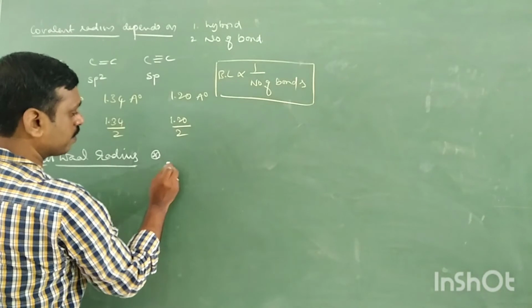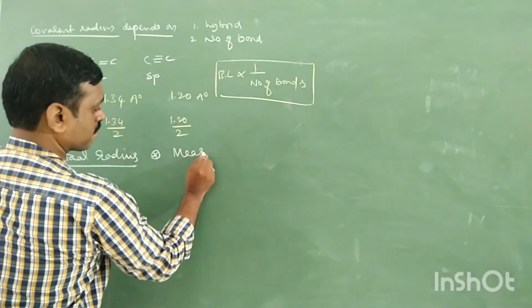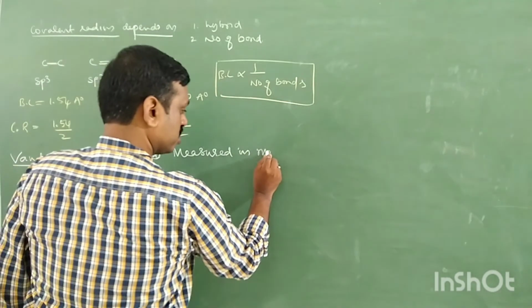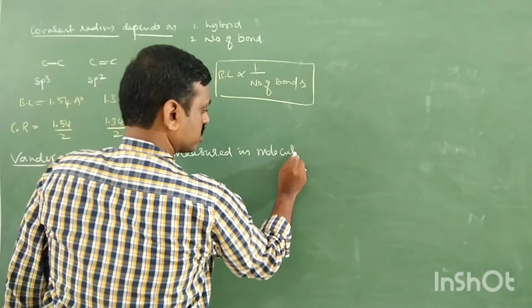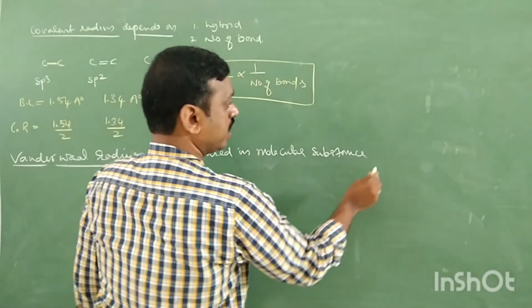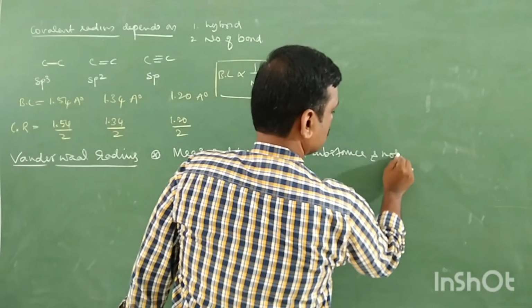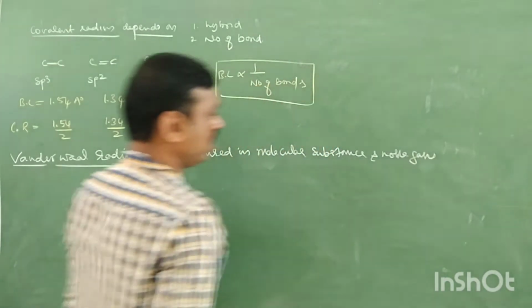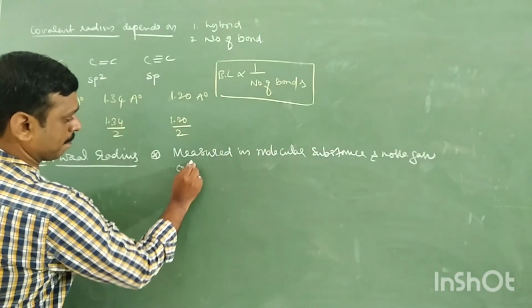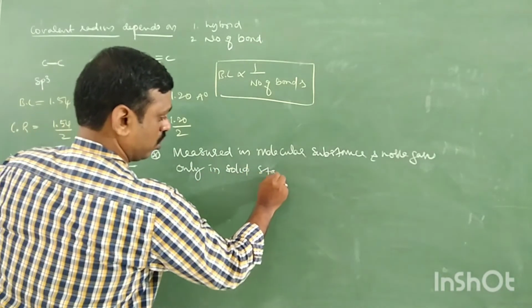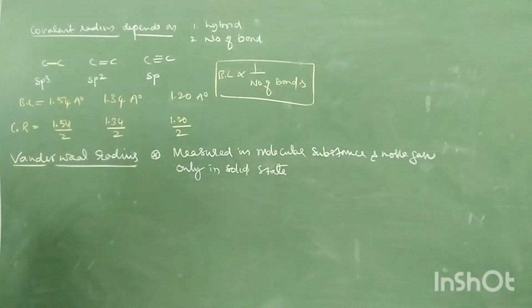It is measured in molecular substances, meaning where a molecule exists, and noble gases only in solid state, not gaseous state, not liquid state.